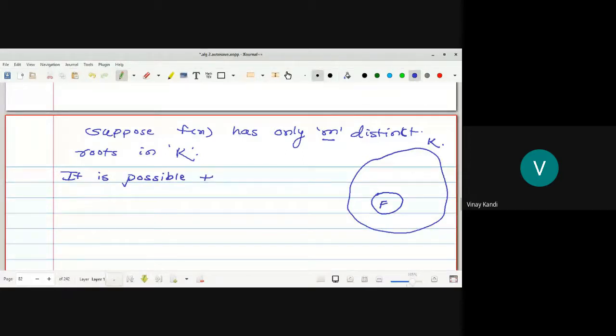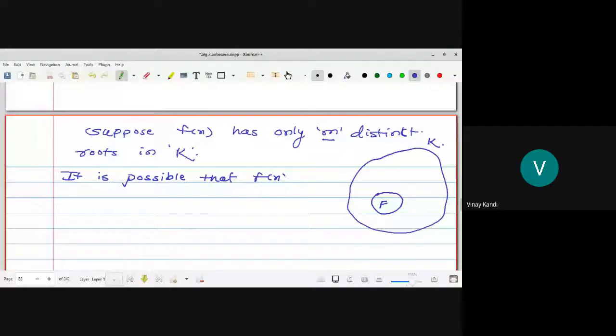It is possible that f of x, this polynomial, may have multiple roots. But these m roots are distinct roots. So let us define a set, the set of all the roots. Suppose alpha 1, alpha 2, and so on up to alpha m. These are the roots of f of x.